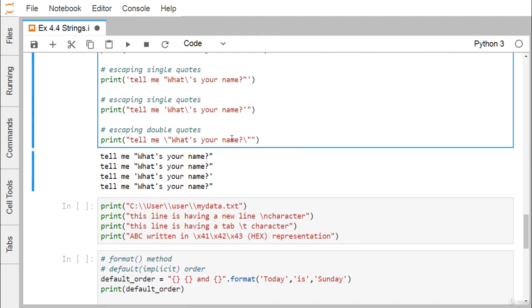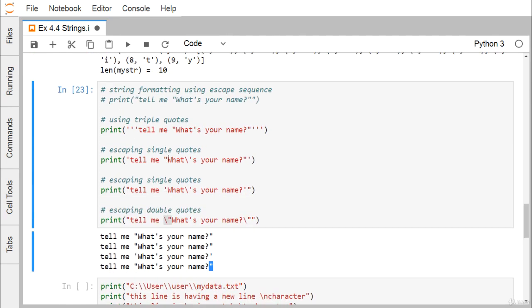Otherwise, we can go for escaping double quotes, that means backslash double quote. Here this double quote will be treated as a character, not the beginning or the ending of a string. That is why we go for escaping double quotes. When the string gets printed, backslash double quote will be printed as only a single double quote. And here a single quote is there, so that will not cause any problem.